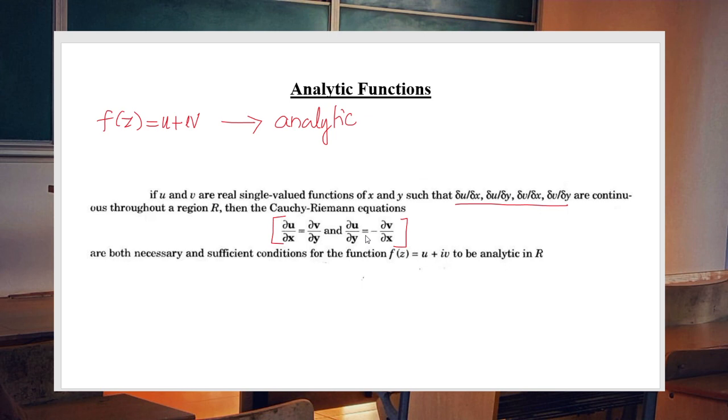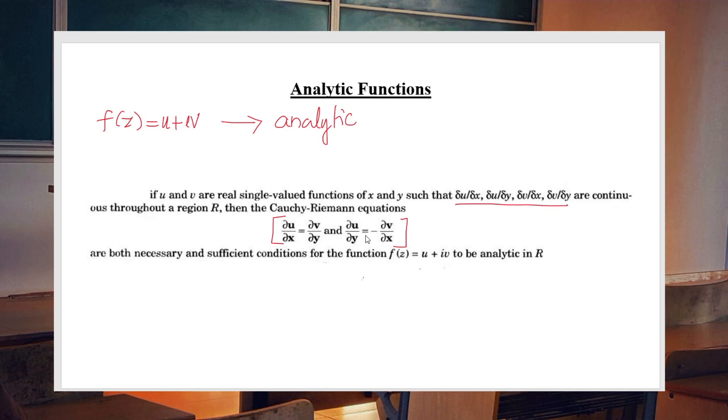If both conditions hold, that is the partial derivatives are continuous as well as it satisfies the Cauchy-Riemann equation, then definitely the function f of z is an analytic function.